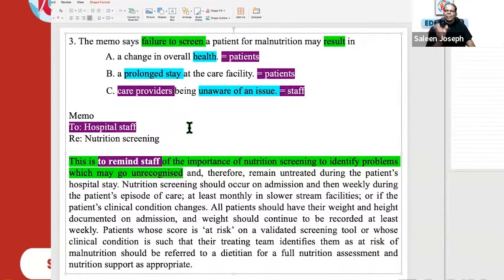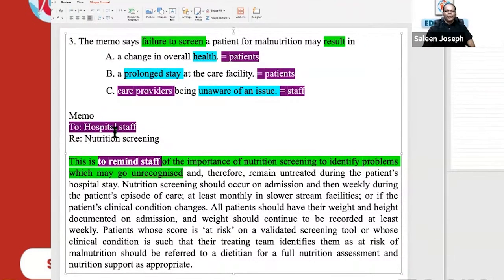Option A speaks about patients, their overall health. B speaks about the prolonged stay of the patients in the care facility. Only C speaks about the staff or the care providers. And the memo is addressed to the staff, not to the patients. From that also you can understand the third one is the answer.